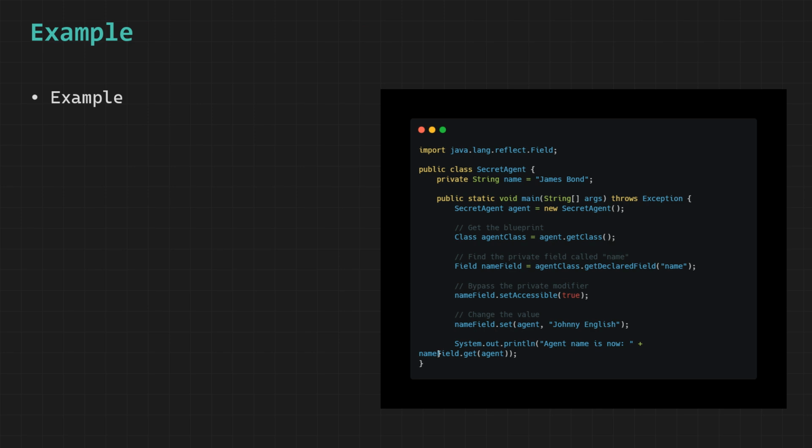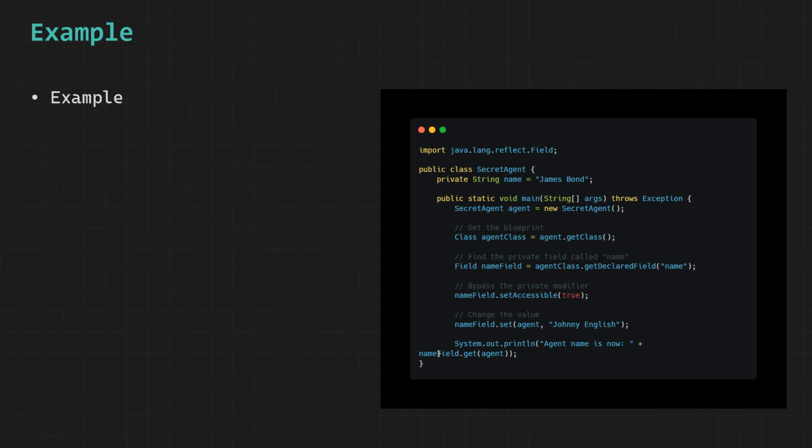This example demonstrates another powerful aspect of Java reflection, where instead of working with methods, we directly access and modify variables even if they are marked as private, which normally means they are completely hidden from outside code and cannot be touched directly. But reflection allows us to bypass these restrictions and interact with them dynamically at runtime.